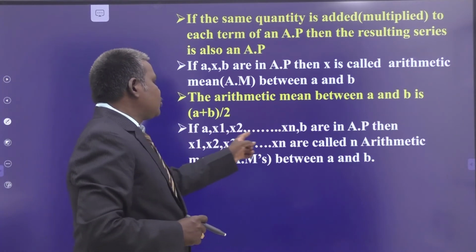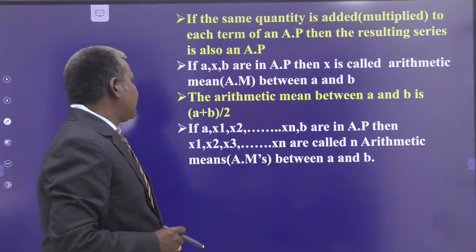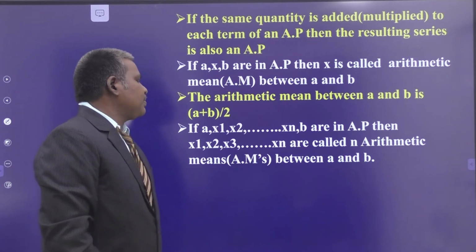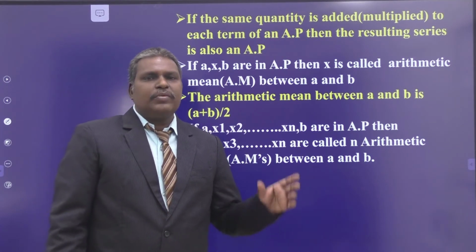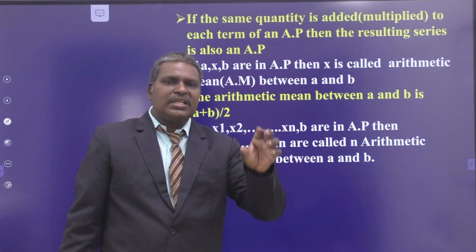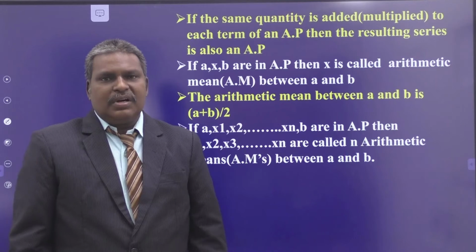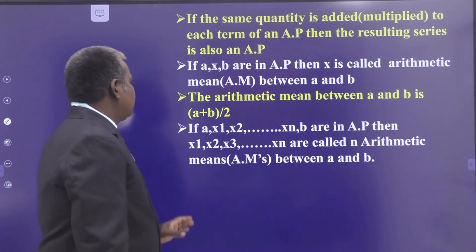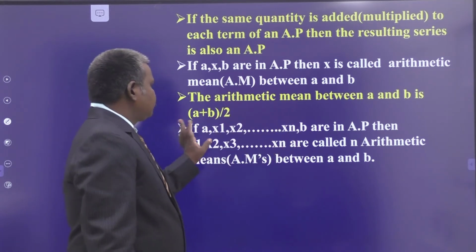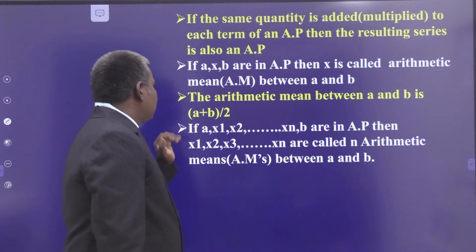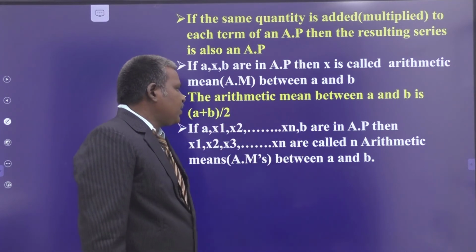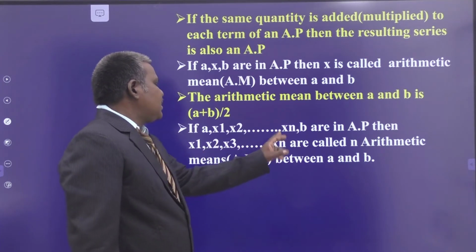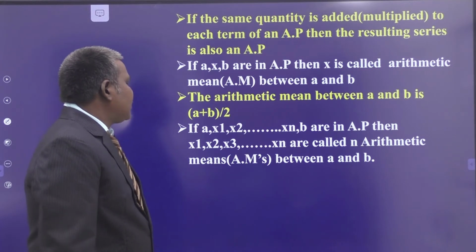If A, x1, x2, and so on up to xn, B are in arithmetic progression, then x1, x2, x3 and so on up to xn are called n arithmetic means between A and B. My dears, already we discussed A, X, B are in AP. We say that X is the arithmetic mean of the two numbers A and B. In the same manner, suppose there are n numbers between A and B making an arithmetic progression. So A, x1, x2, x3 and so on up to xn, B are in arithmetic progression.